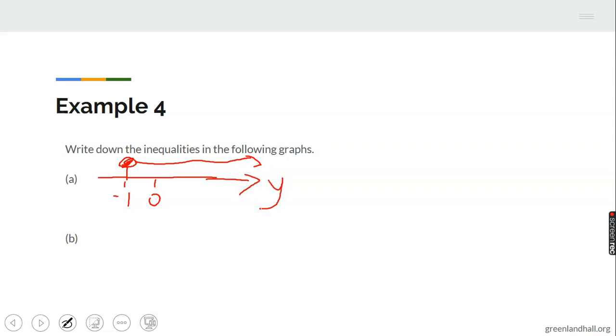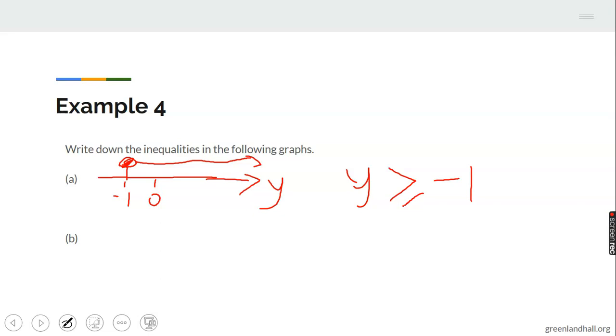This is a number line given, so we can interpret it as an inequality. I told you, if the arrow is going to the right, that means it is greater than. That means y is greater than -1. Now, since the circle up here is shaded, that means there's an equality sign. That is for question 1.